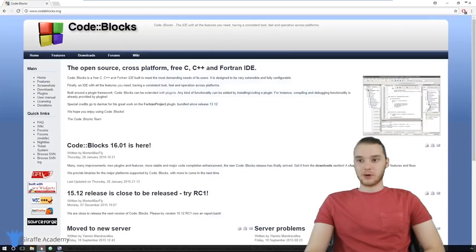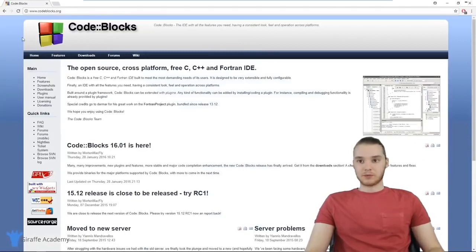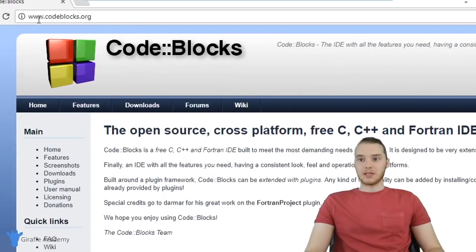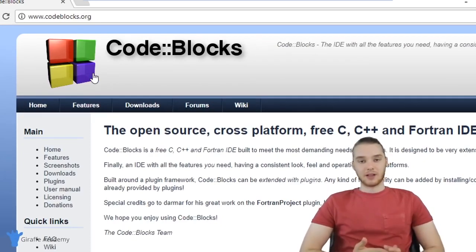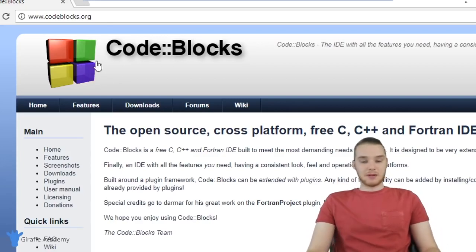First thing we're going to do is head over to our browser. And I'm over here on this website called CodeBlocks. It's just www.codeblocks.org. And CodeBlocks is what's called an IDE. So it's an integrated development environment. It's essentially just a special environment, special text editor that can be used to write C++ code. So this is going to be exactly what we need.